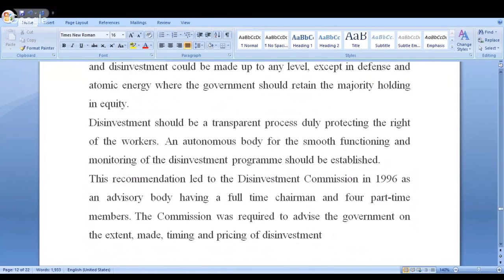Am I clear? Kindly remember the year 1996 and who recommended this. Which committee recommended this? The answer is the Rangarajan Committee.